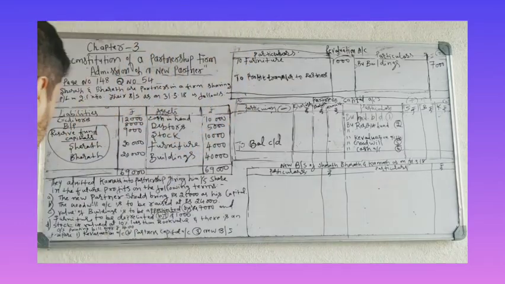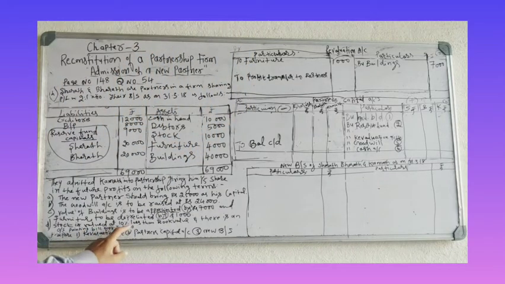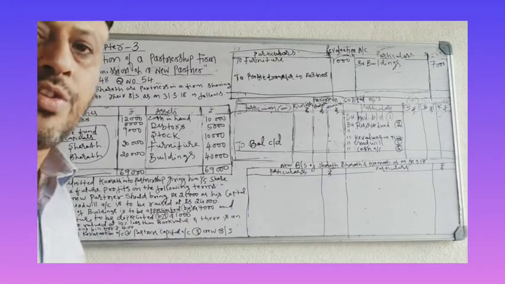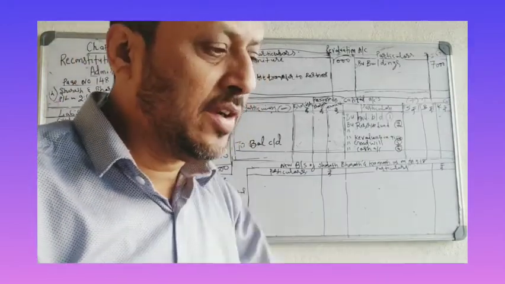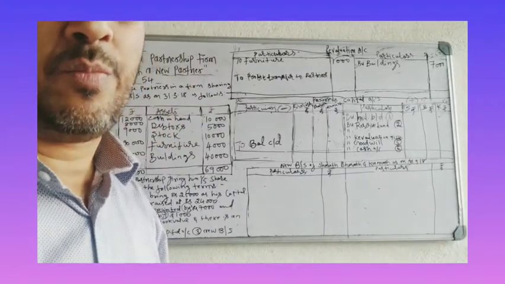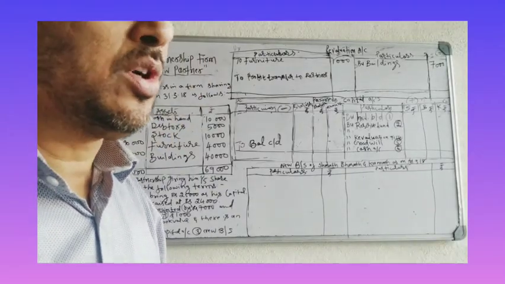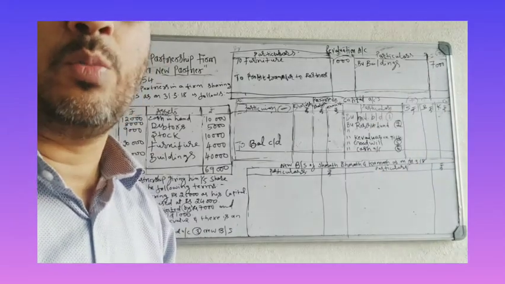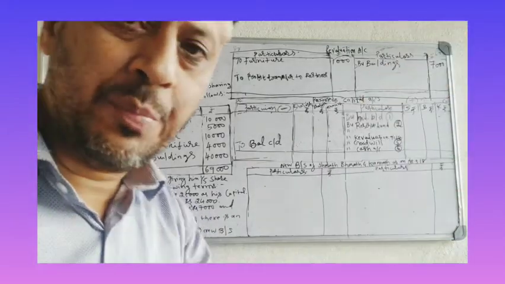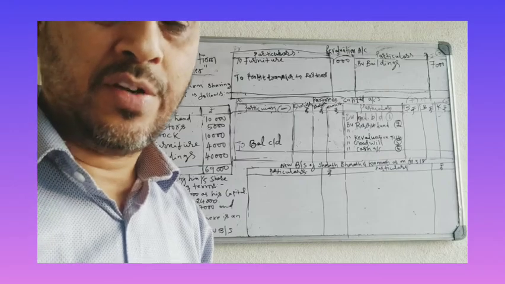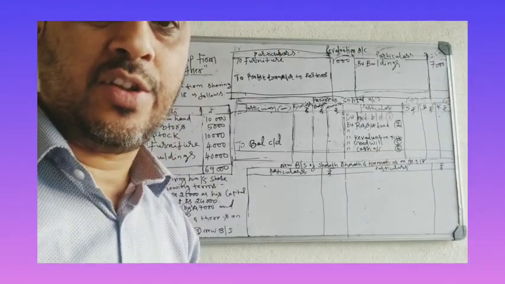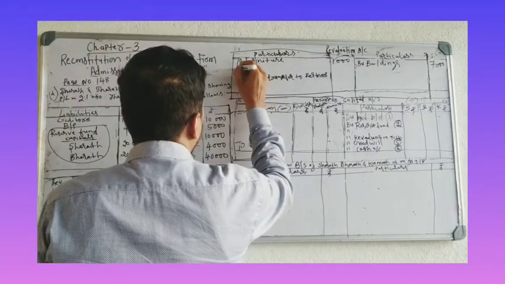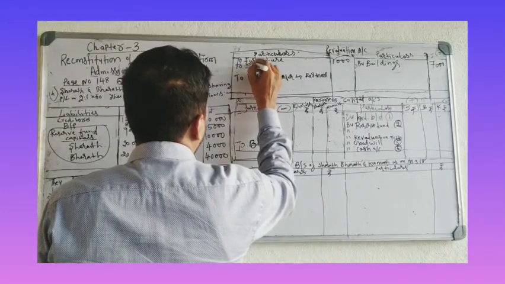Go to the next adjustment. Stock is valued at 10% less than book value. Stock valued 10% less than book value means depreciation. So stock value is depreciated by 10%. Depreciation means decrease in the asset. So decrease in the asset is a loss. Debit side to stock.